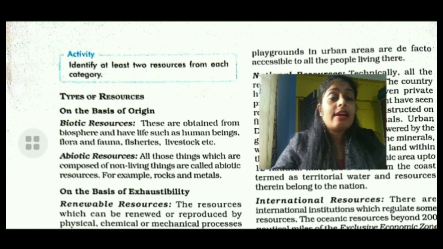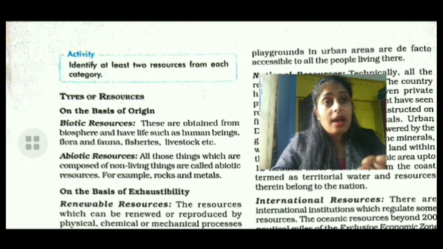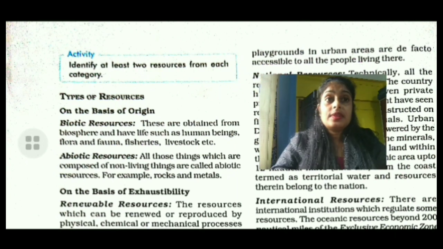We derive biotic resources from the biosphere, like living things and from forests and materials derived from them. From forest material, for example the trees, we derive so many resources, for example oils, paper, and raw material.